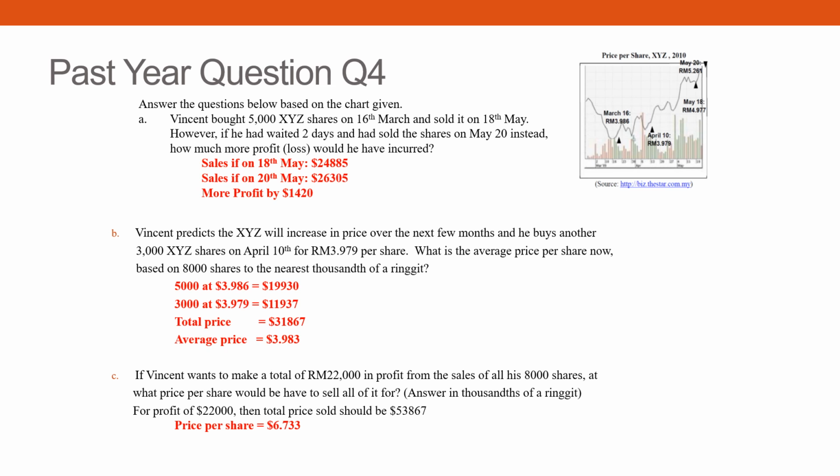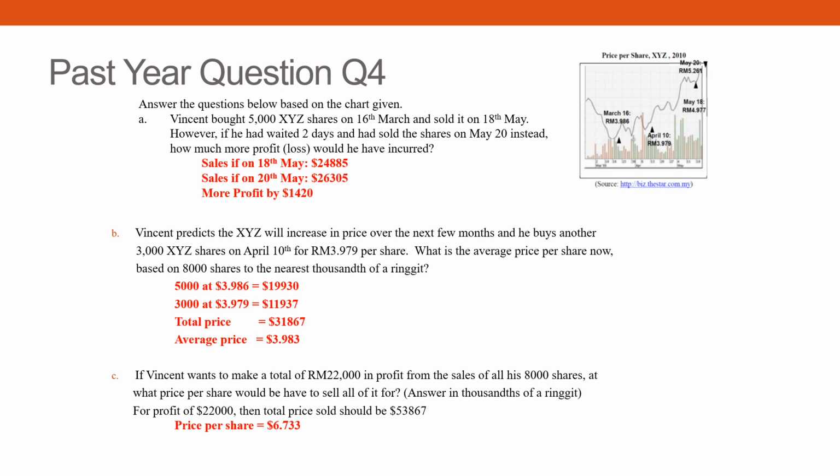All right. Now, Winston predicts the XYZ will increase in price over the next few months. He buys another 3,000 XYZ shares on April 10 for 3.979 per share. What is the average price per share now? So you work it out one by one. 5,000 at 3.986. 5,000 was bought on the 16th of March.